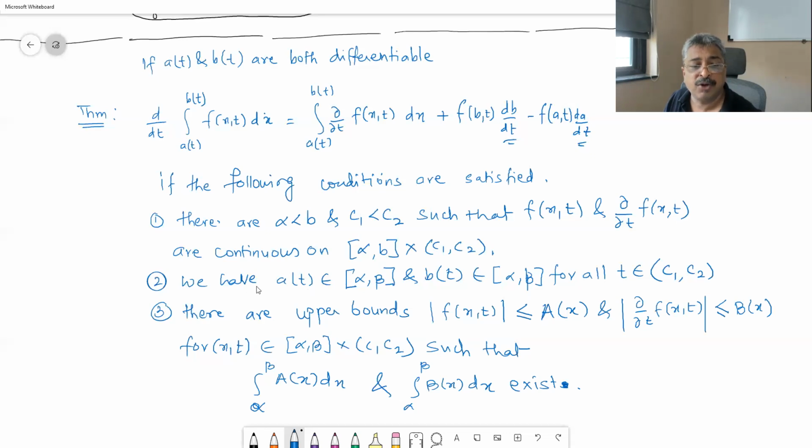These are the limits for a(t) and b(t), alpha, beta, and so on. So how do you say that there must exist an upper bound? The way to say it in two variable calculus is there exists a function and its integral from alpha to beta exists.